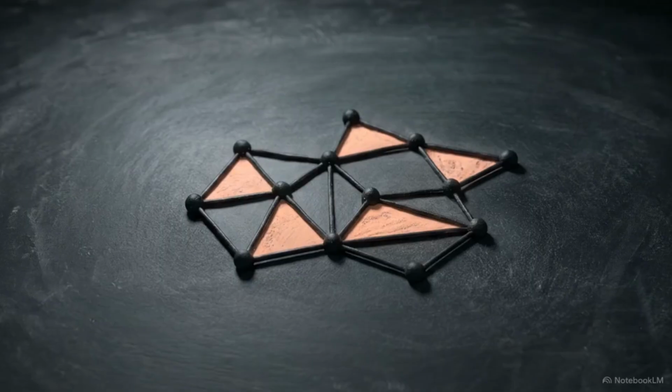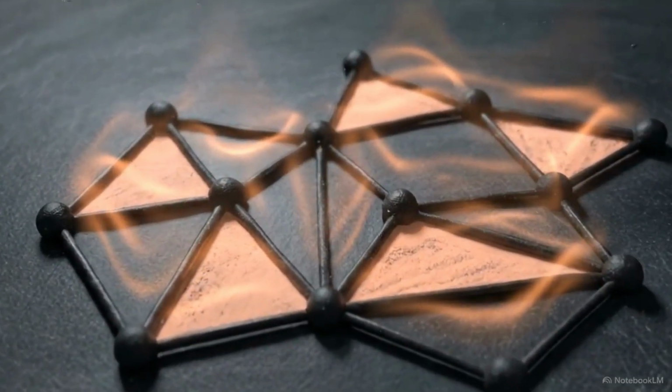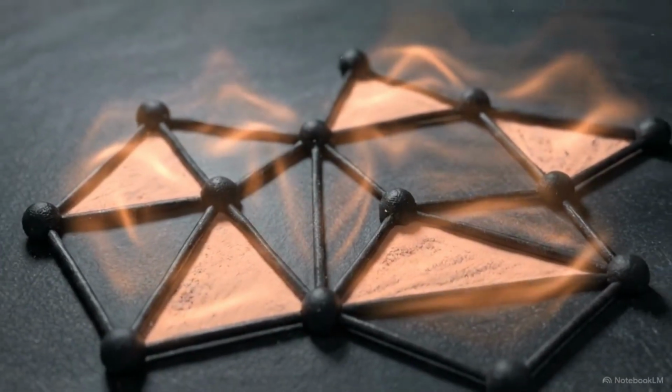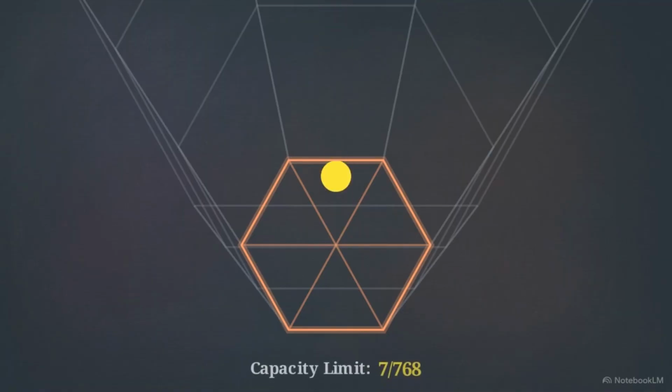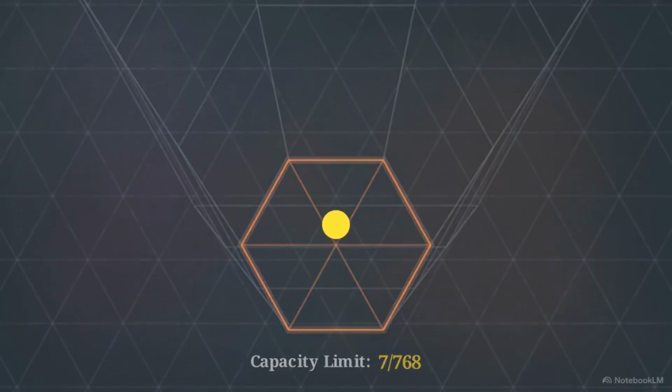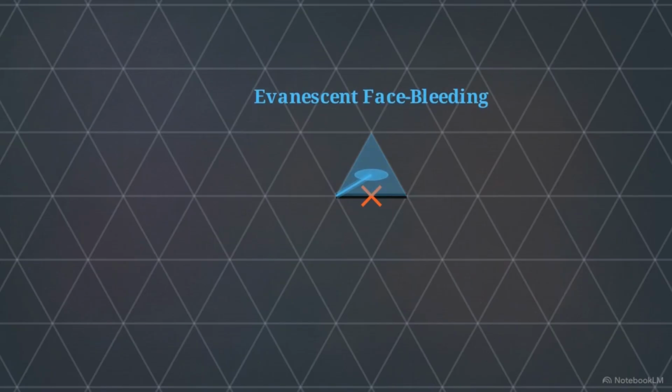When we apply the results of this matrix to the macroscopic scale, we see the frozen boundary is not truly static. This algebraic output, the term pi c rho minus cb, unmasks the geometric origin of black hole evaporation. The energy of the trapped packet is not lost to a singularity. It is simply denied its original path through the network. The capacity limit forces that energy to leak across the two-dimensional face boundary of the horizon.